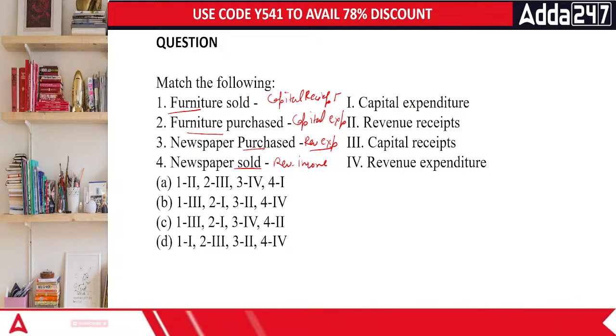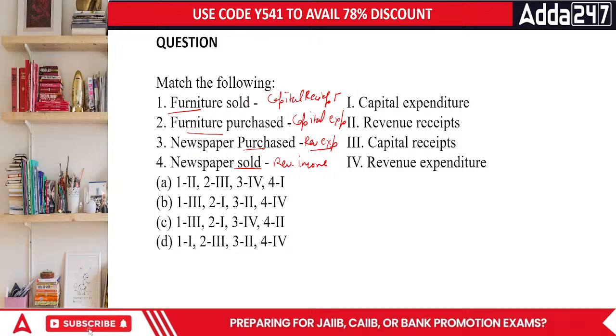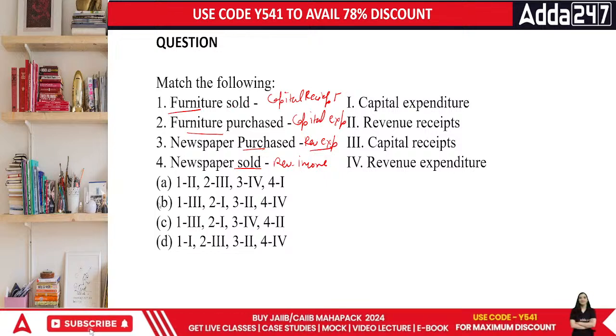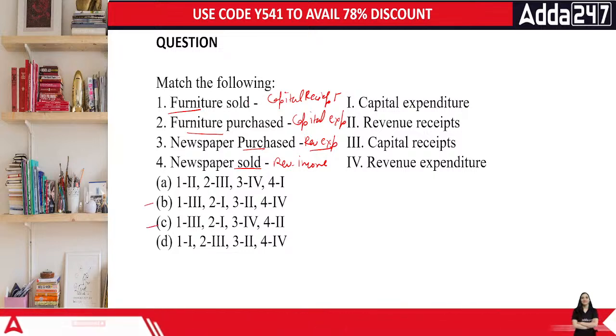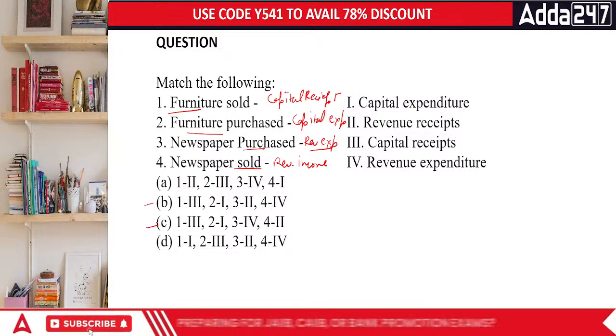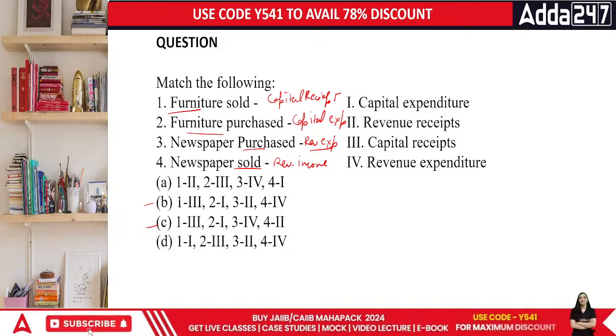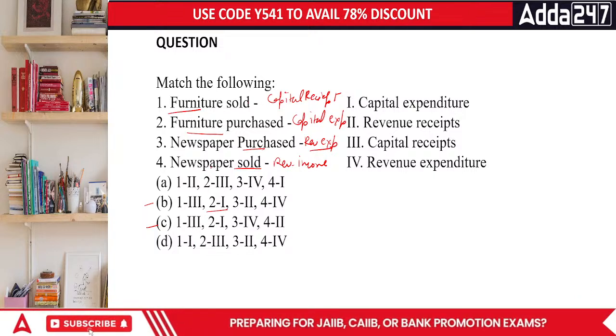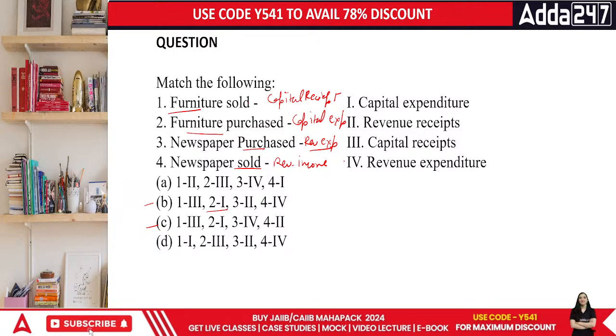Done, everyone? So in this case, what's going to be the answer? For the first, it is going to be 3. 1, 3, there are 2 points there. The expenditure related to furniture, that is purchase, is a capital expenditure. So capital expenditure matlab second is 1. 2 is also 1. This is also correct in both. Whereas newspaper purchase is a revenue expenditure, because we buy normal things and then use them in the business.